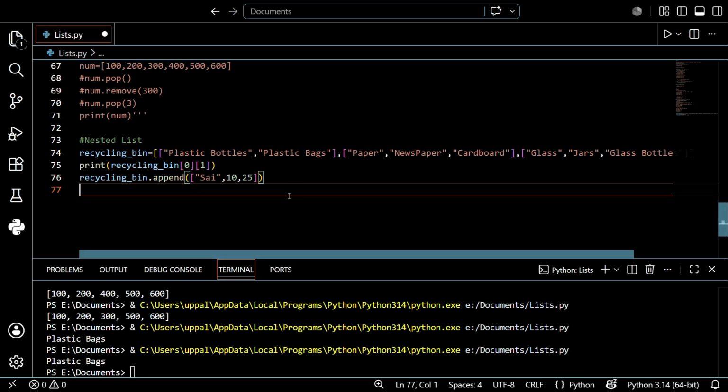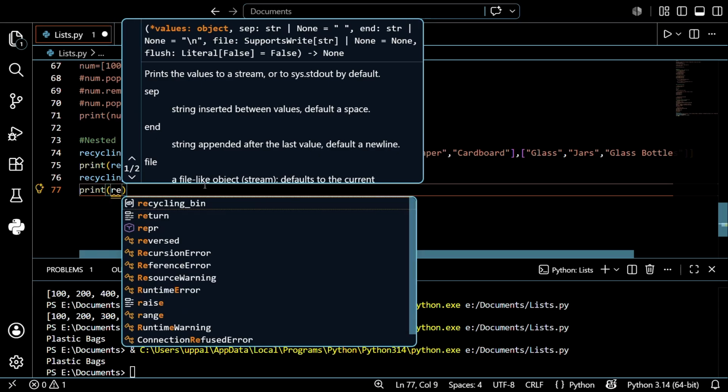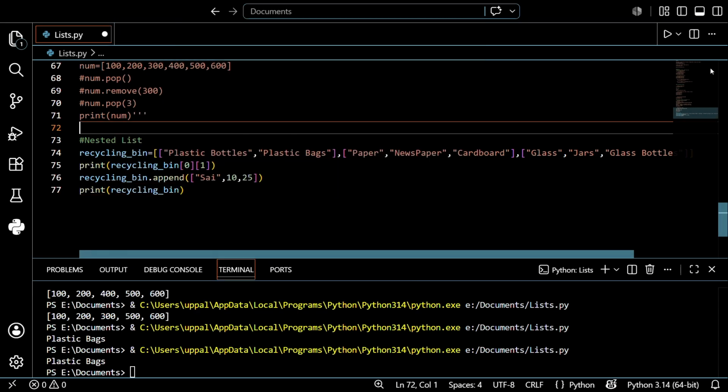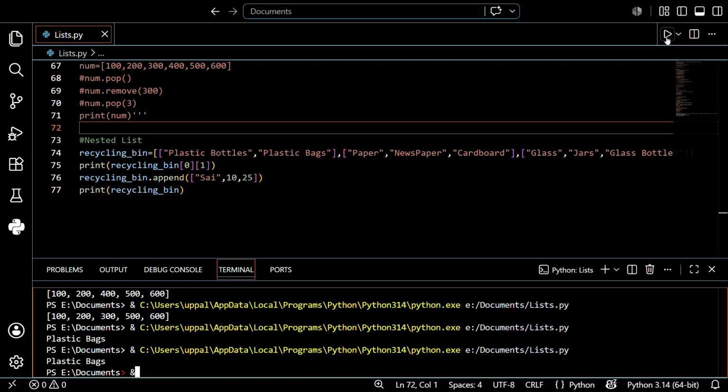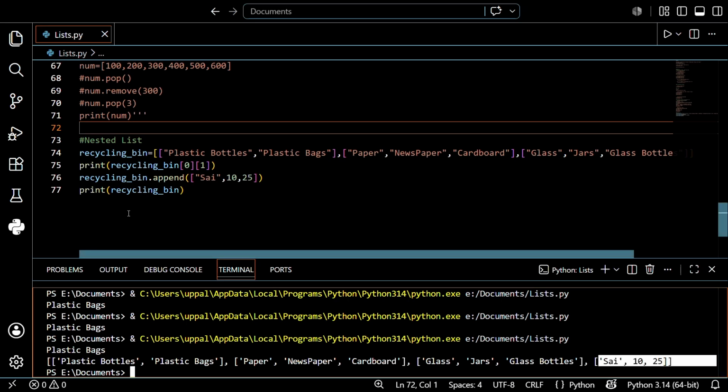Sorry, I just want to print this one also. Print of recycling bin. Let's see if it's adding or not. So just save that and run this. See, at the end, the fourth list also added. The first list in position 0, the second list in position 1, the third list in position 2, and the fourth list in position 3. Like this you can use what we learned up to now: how to insert, how to delete, how to update, how to modify it, like that.